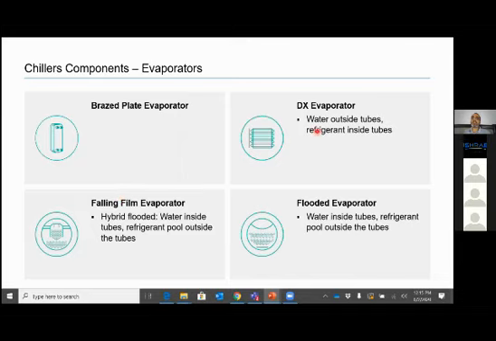So in DX evaporator, your approaches are high to the tune of 4 to 5 degree Fahrenheit. In flooded and falling film evaporator, you can get as low as 1 degree approach also.